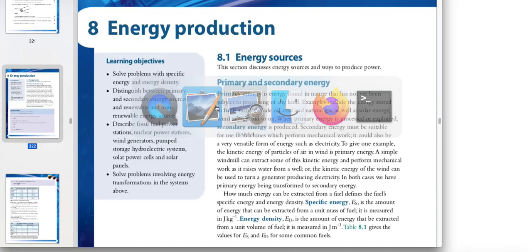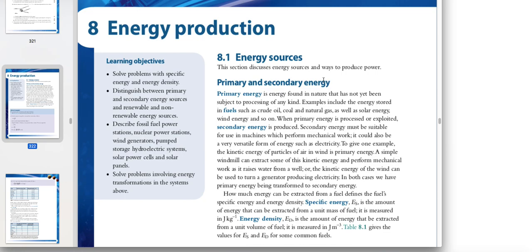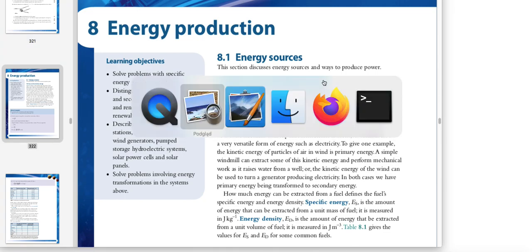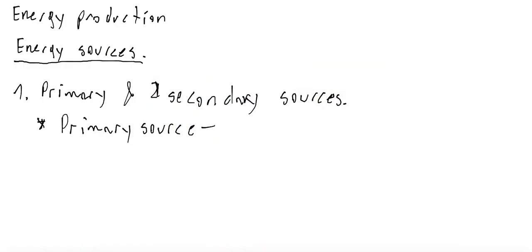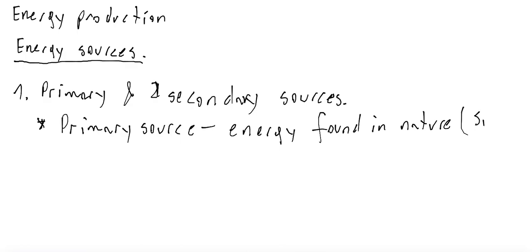You have this in your Tsokos book. A primary source is energy found in nature. You can write as an example the sun's energy.